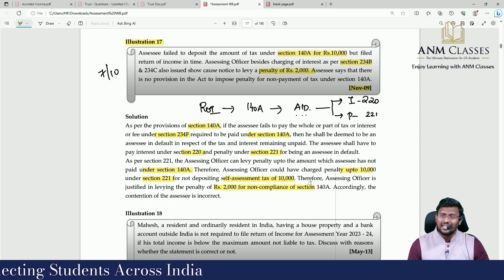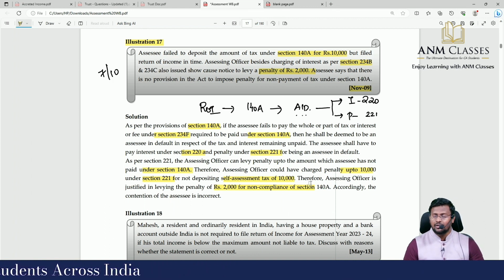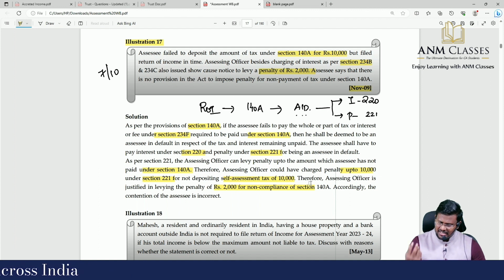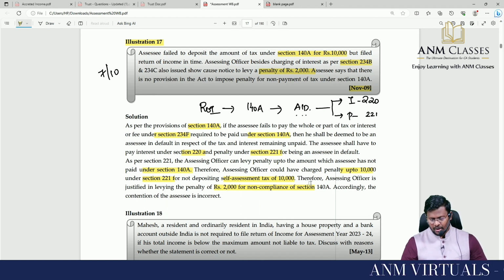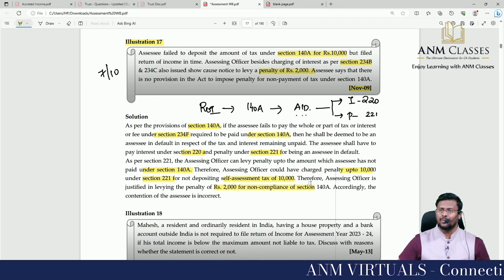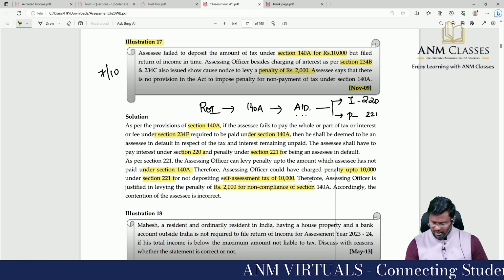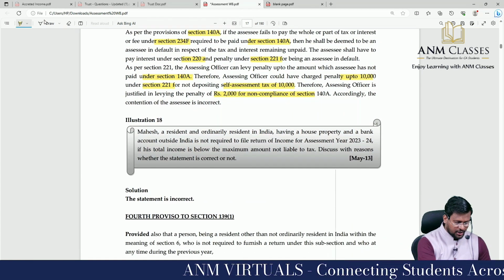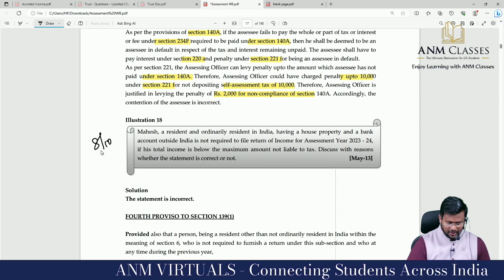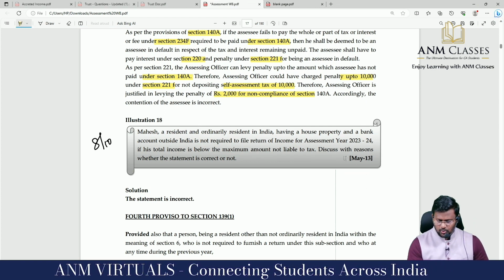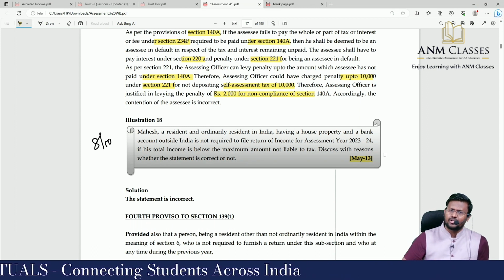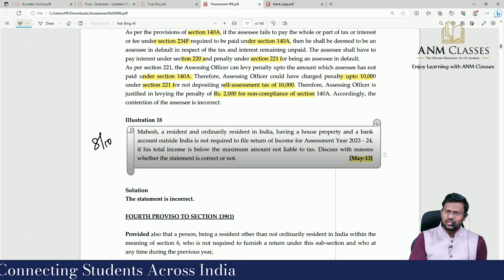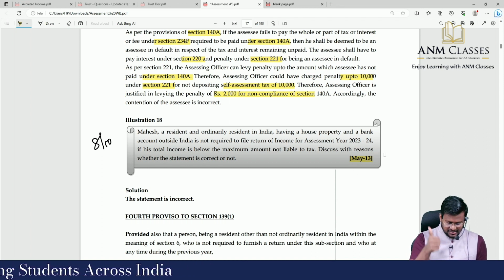So 140A is self-assessment tax. When you file the return, if you don't pay self-assessment tax, the assessee will be treated as assessee in default. And once the assessee has been treated as in default, the consequences are interest under section 220 and penalty under section 221. I'm moving to the 8th question out of 10. This is a May 2013 question. That means I have consolidated nearly 50 examination questions from the assessment procedure. If you are thorough, that's it.